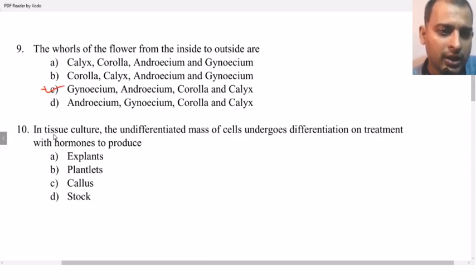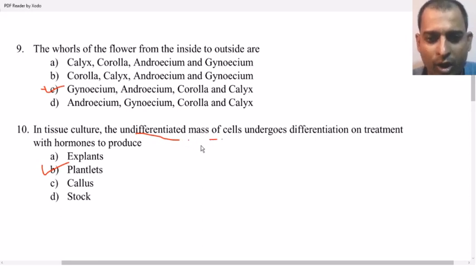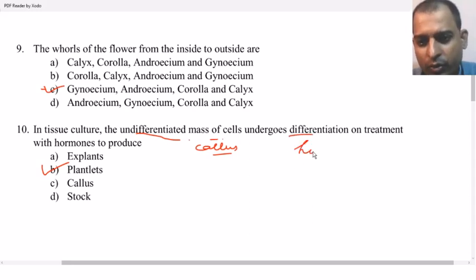In tissue culture, the undifferentiated mass of cells that undergoes differentiation on treatment with hormones to produce explants, plantlets, callus, stalk. The correct answer is plantlets. So the undifferentiated mass of cells is called callus. The callus undergoes differentiation in the presence of hormones